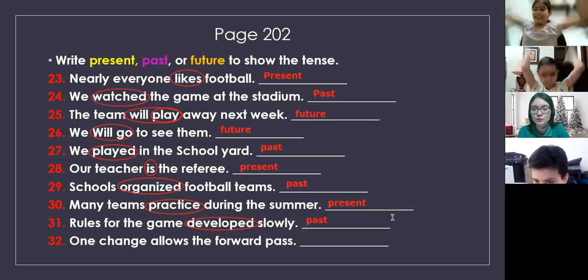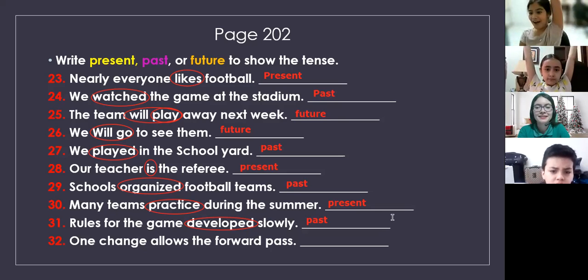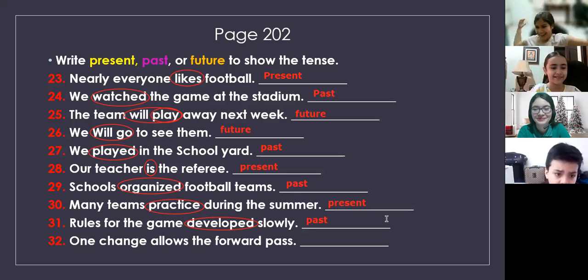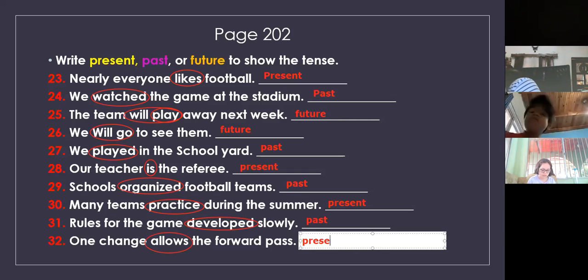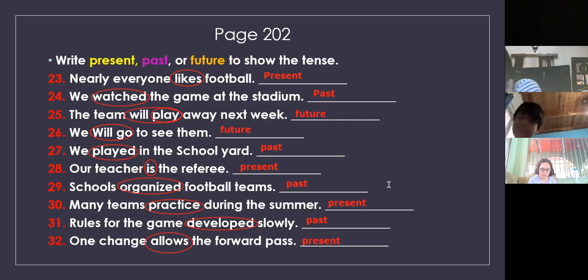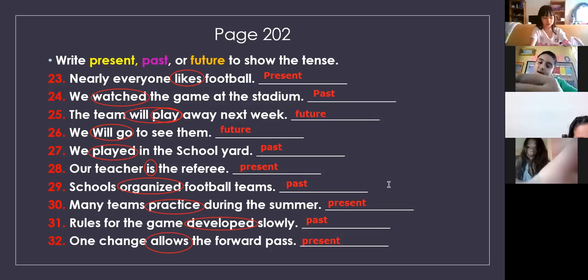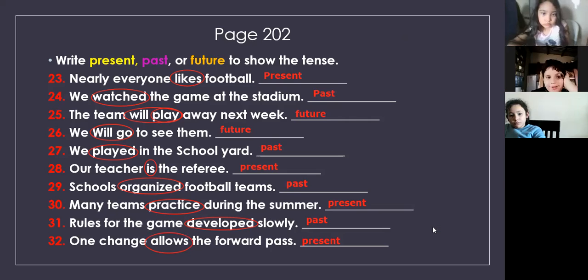And let's see the last one for this presentation. Okay, Gabriela. One change allows for the forward pass. Okay, what is the verb here? I think that is allows. That's right. Is it present, past or future? Present. Allows, you see, it has the letter S, so it's allow. It's in present. Any question about this exercise?